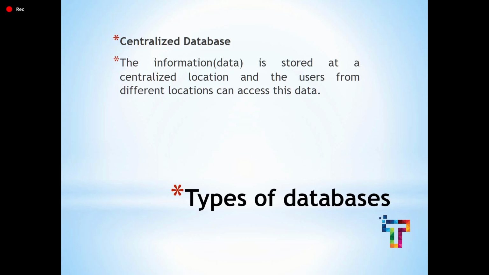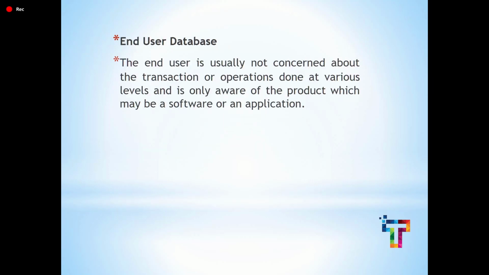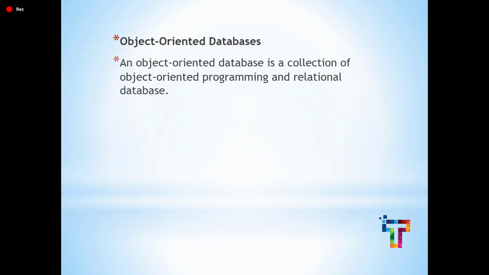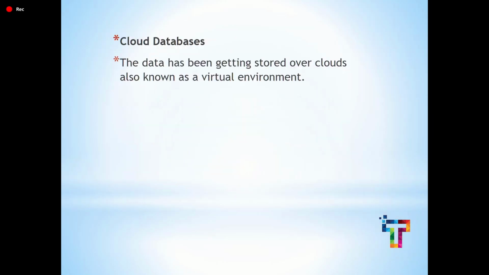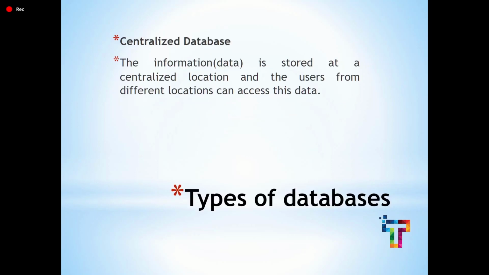Next comes the different types of database. We have different categories in this database that we'll see now: centralized database, distributed database, personal database, end user database, commercial database, relational database, cloud database, object oriented database, and some database applications. So one by one we'll see these categories of the database.